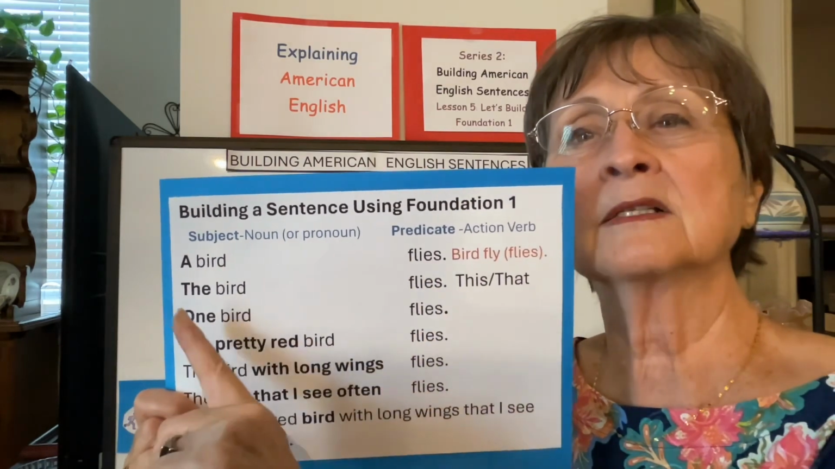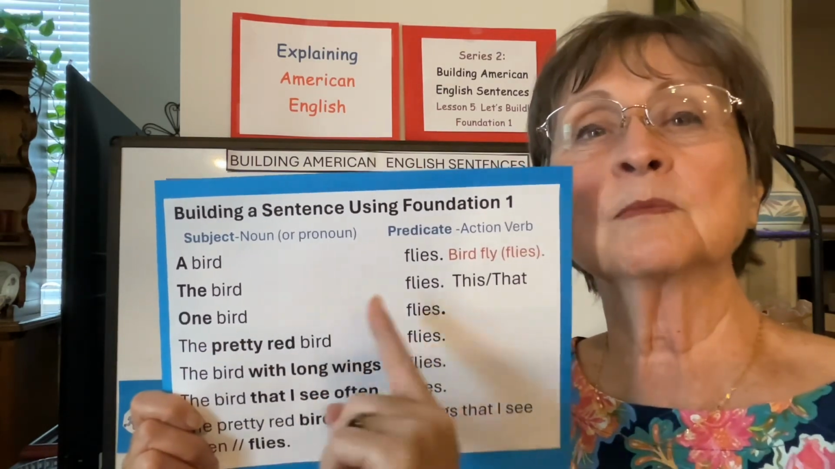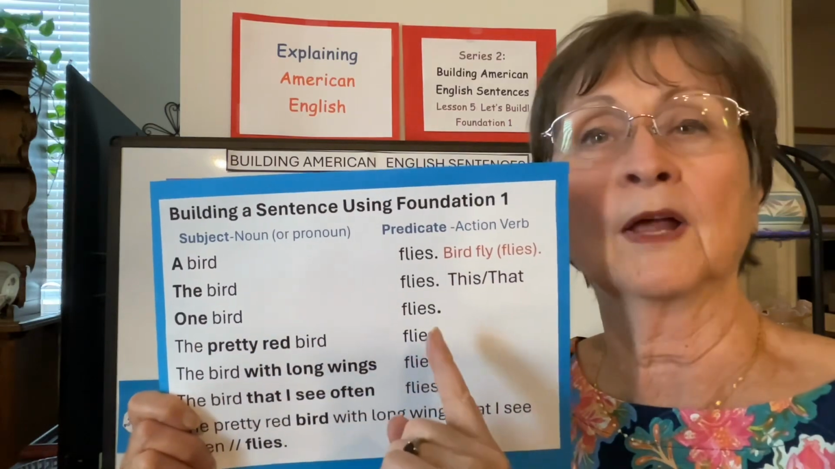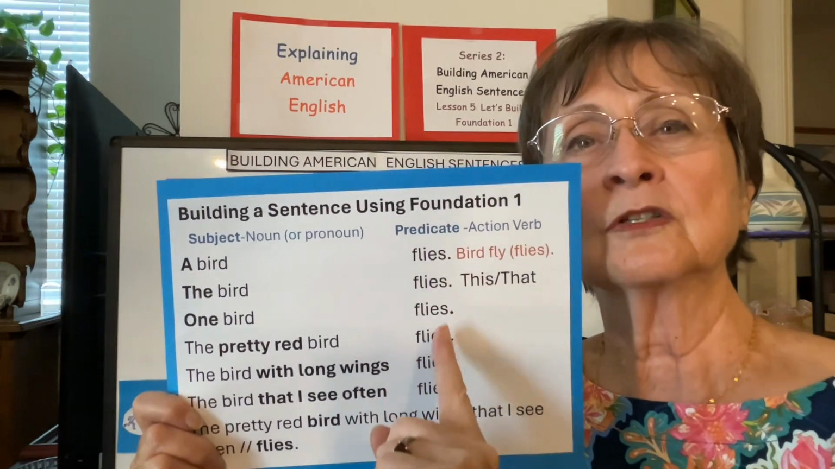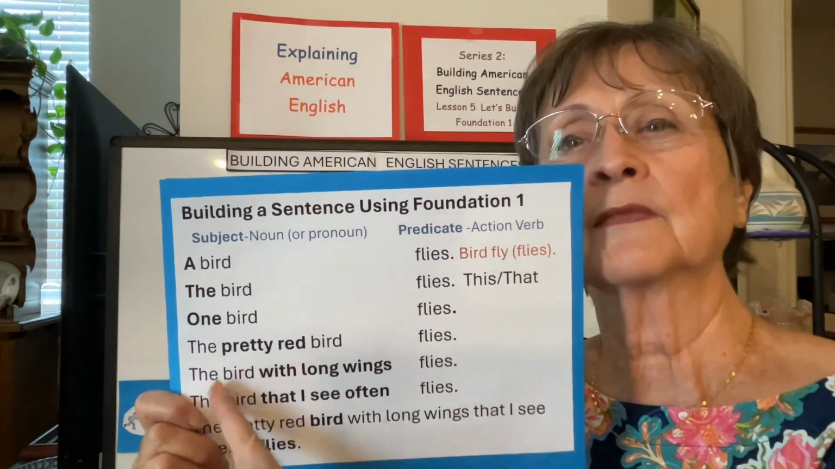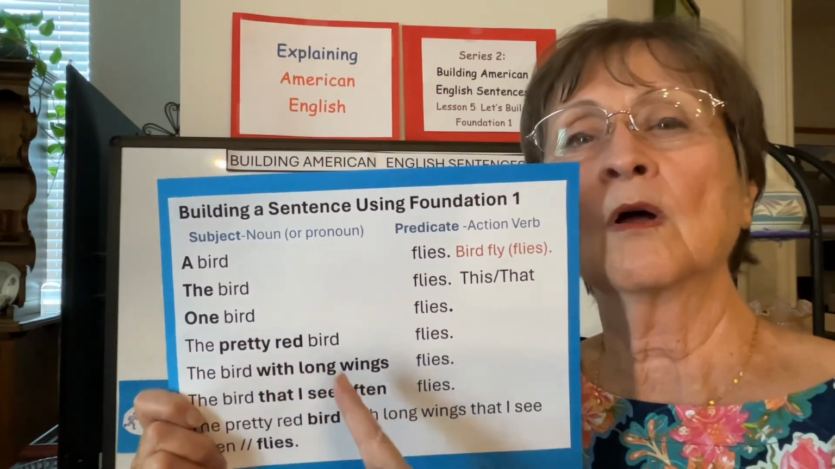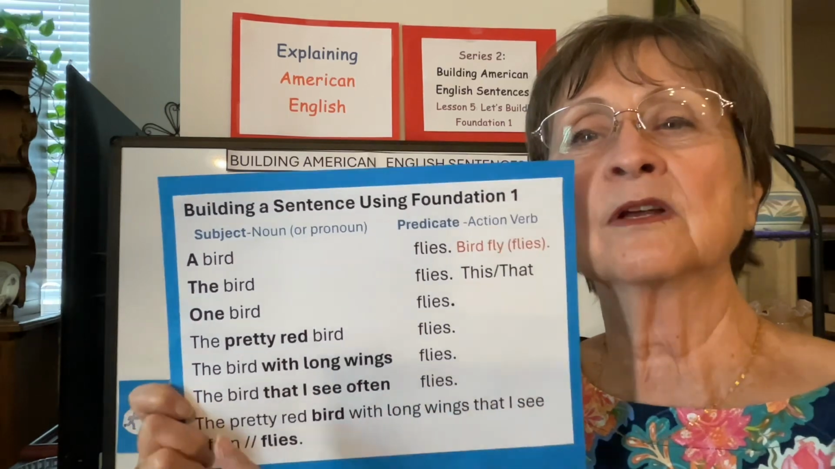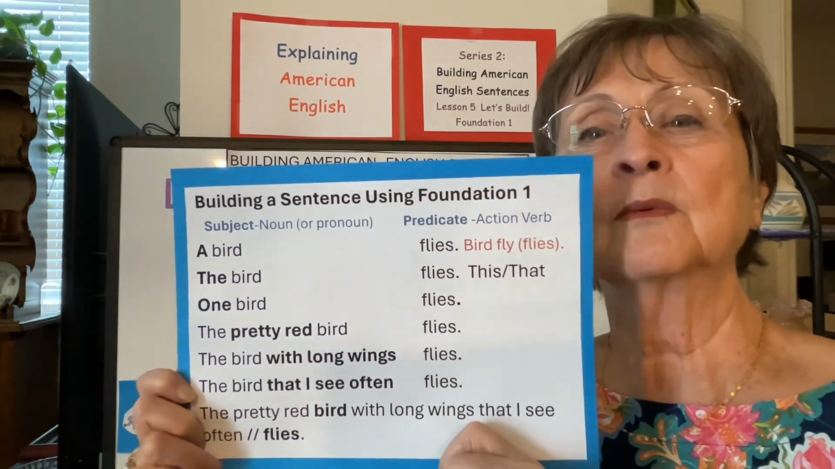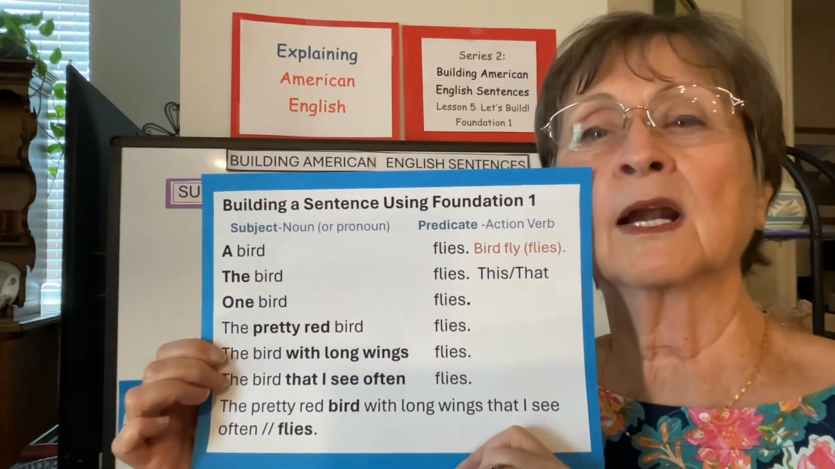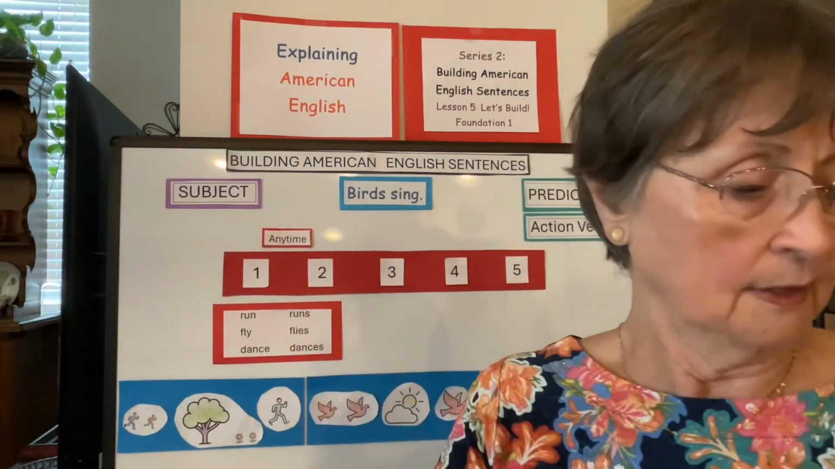A bird flies, the bird flies, this bird flies, that bird flies, one bird flies. The pretty red bird flies, a change to the S form of the verb. The bird with long wings flies. The bird that I see often flies. The pretty red bird with long wings that I see often flies.